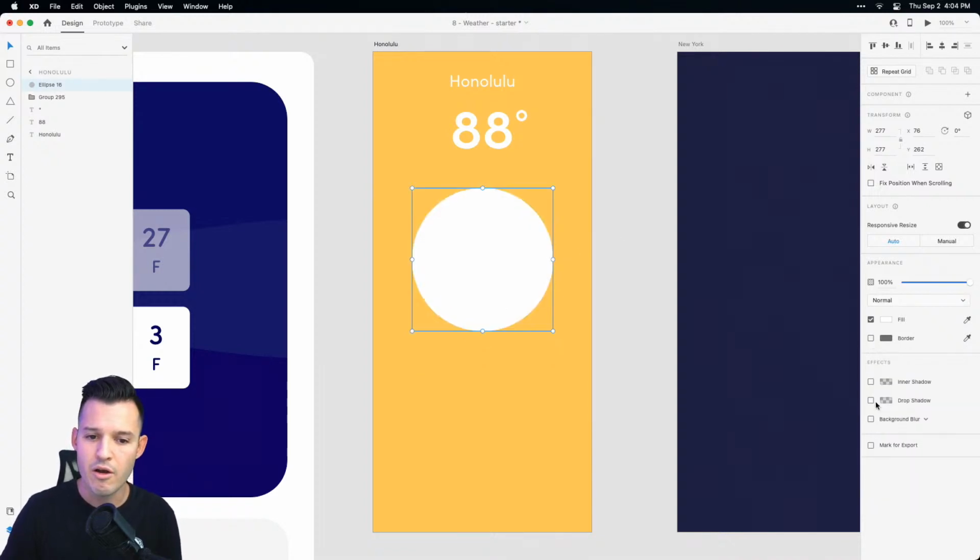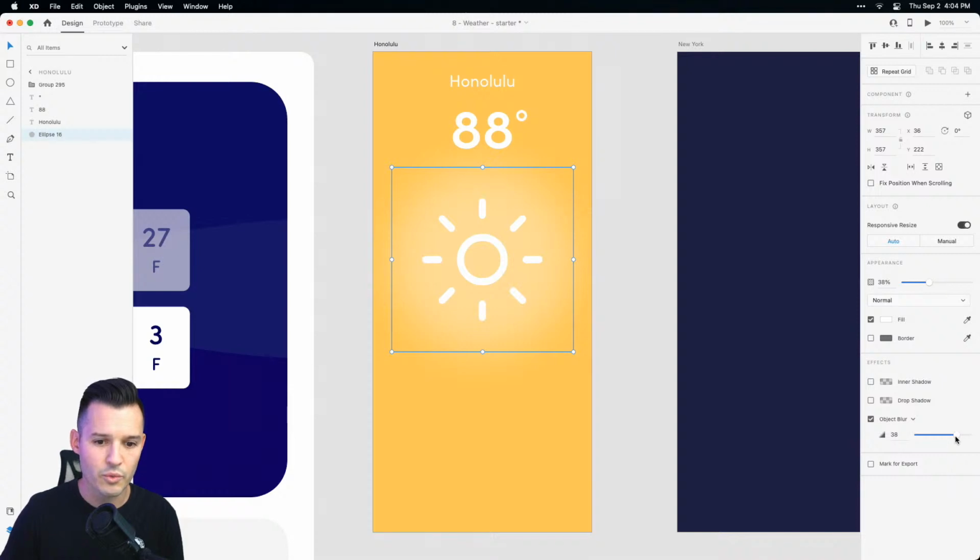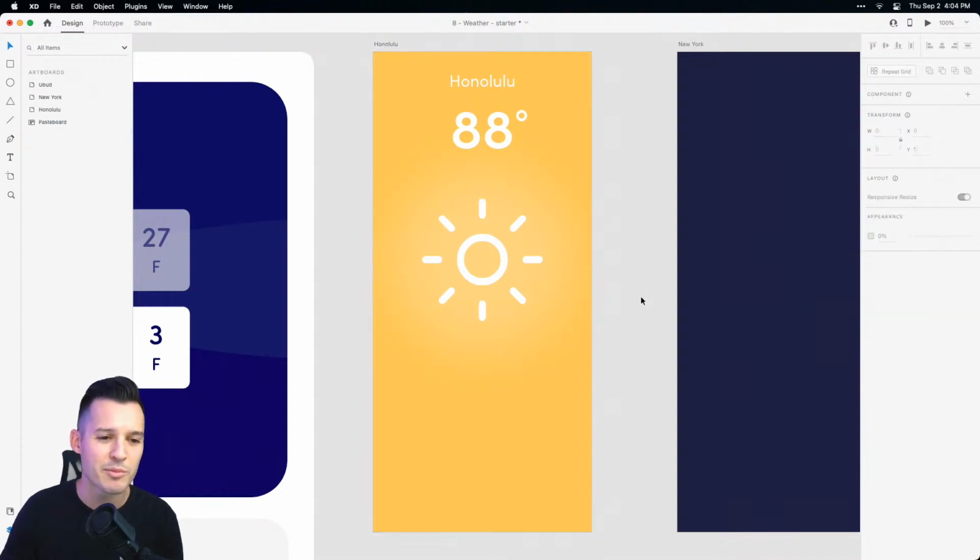All right, I'm going to turn that off, and I'm going to add an object blur onto this and blur this thing out. And I'm just going to move it to the back and bring the opacity down. And let's just pump this up. We want to really blur it out and really just bring it down a little bit. It's not noticeable, but it's a subtle little touch that we're adding to it, which I think is kind of fun.